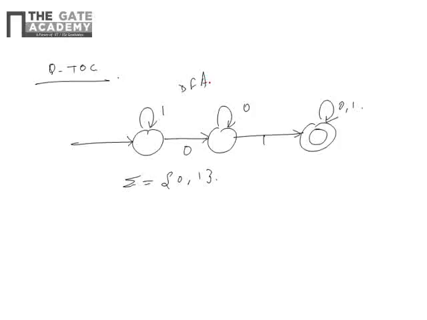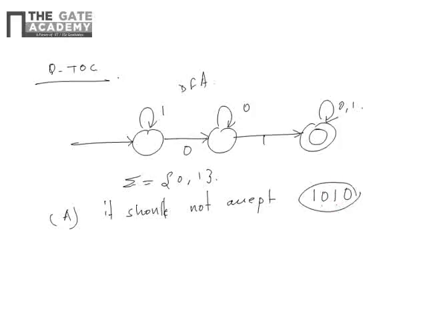What is the first option? Set of all strings that end with 0 1. If it is telling that all the strings end with 0 1, then it should not accept, say, the string 1 0 1 0, because here it is the substring, it should not accept this kind of pattern, right? So check it here, 1 0, it can accept 0, so this is acceptable. But according to the given statement, set of all strings that end with 0 1, it should not be accepted, therefore this part is wrong.